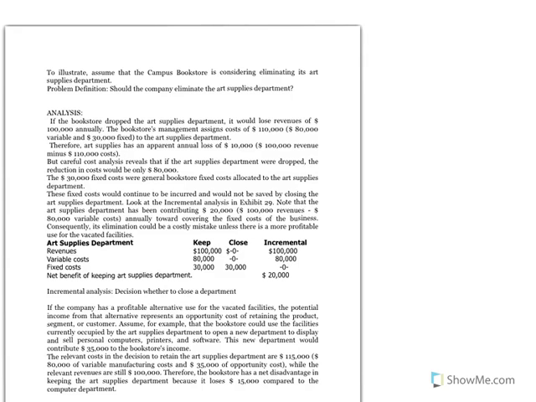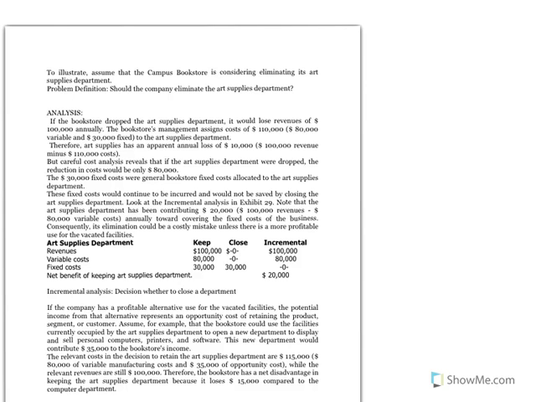To illustrate a problem where a company may be deciding whether or not to eliminate a department, we have this one where Campus Bookstore is considering eliminating its art supply department. So the problem definition: should the company eliminate the art supply department? Well, the analysis. If the bookstore dropped the art supply, it would lose the revenues of $100,000 annually.